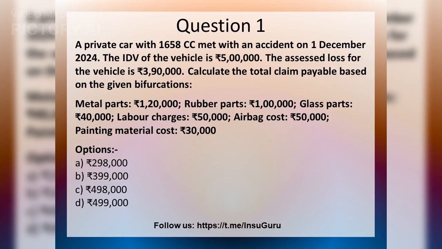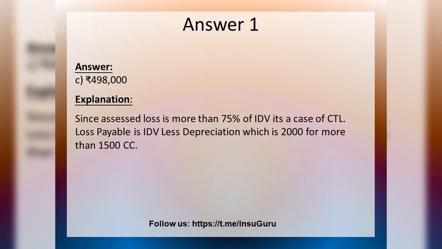A private car with 1,658 cc met with an accident on December 1, 2024. The IDV of the vehicle is 500,000 rupees. The assessed loss for the vehicle is 390,000 rupees. Calculate the total claim payable based on the given bifurcations. The correct answer is 498,000 rupees. Since the assessed loss is more than 75% of the IDV, it is considered a case of CTL. The loss payable is the IDV less depreciation.